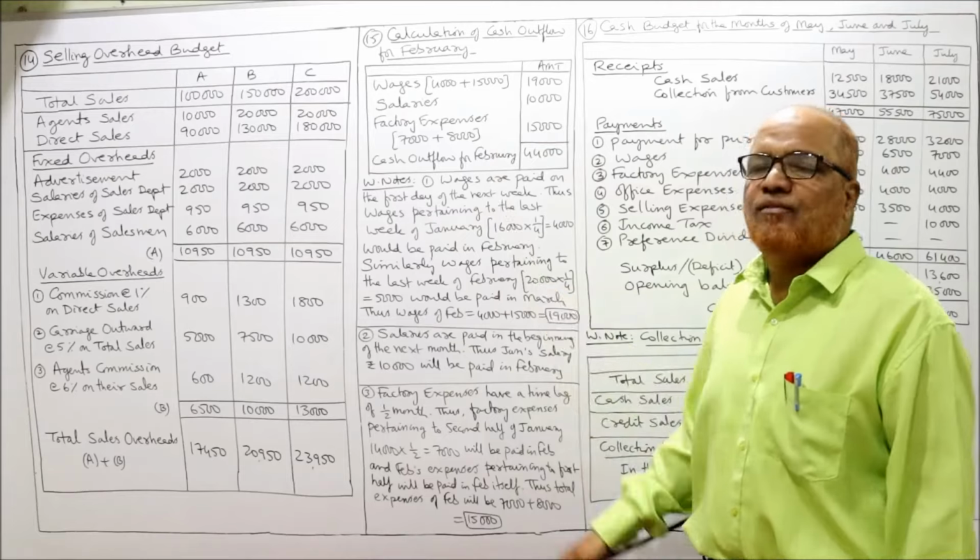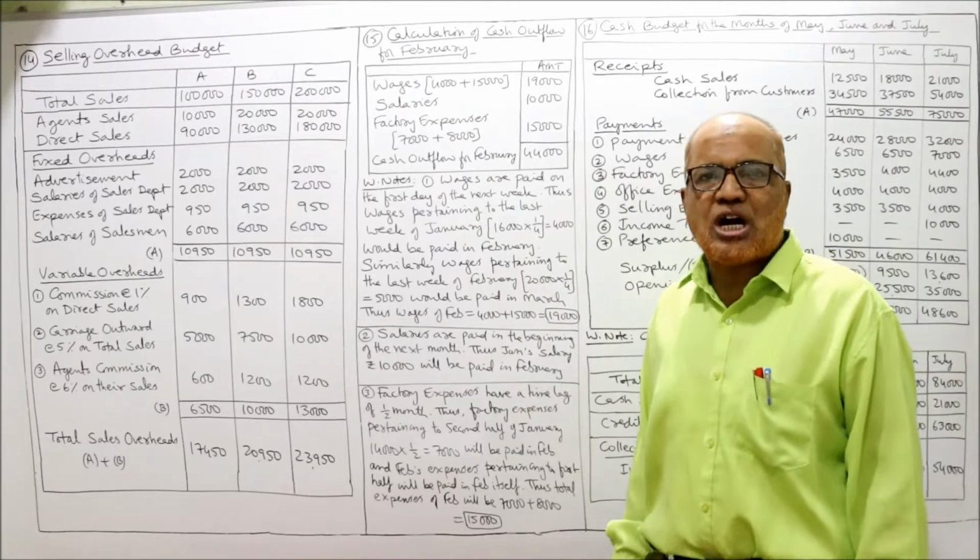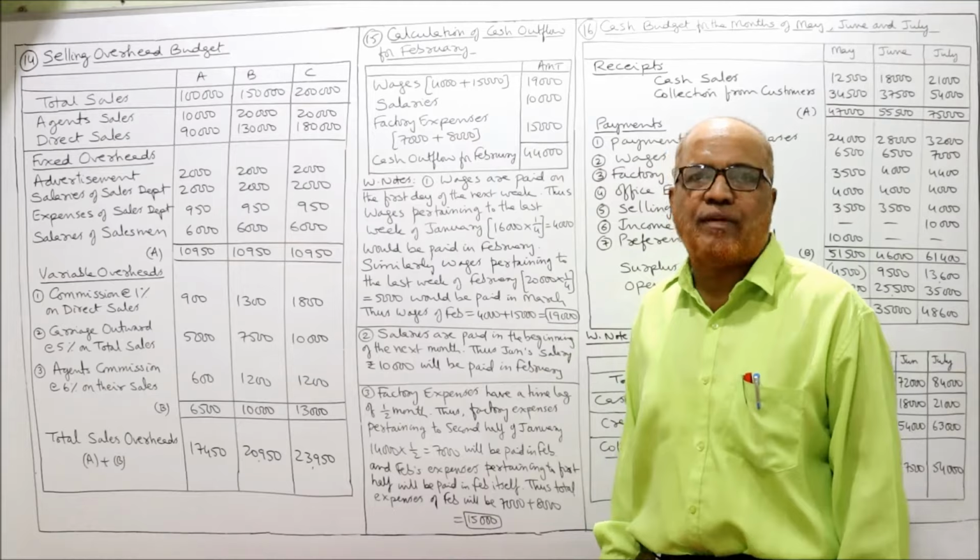Take the total, 44,000 is the total cash outflow of the month of February. That's it.